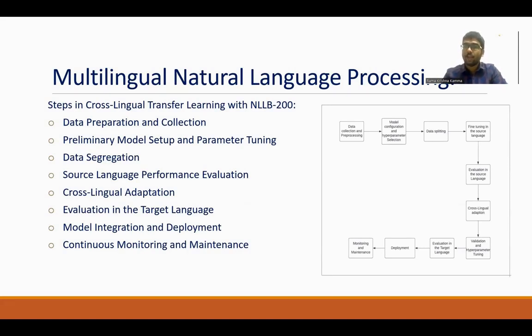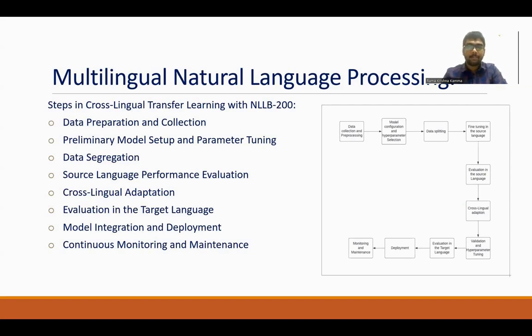After that, we have to validate the data and hyperparameter tuning will be done. Evaluation of the target language and deployment will be done. In this validation phase, we will find the data, validate and test the data according to the input query, and then deployment. The model we have built will be deployed into our application.